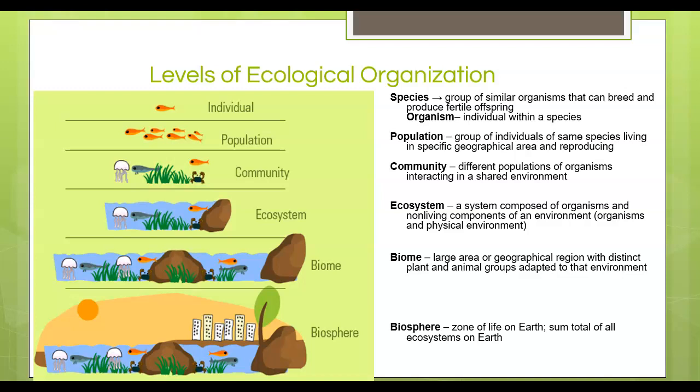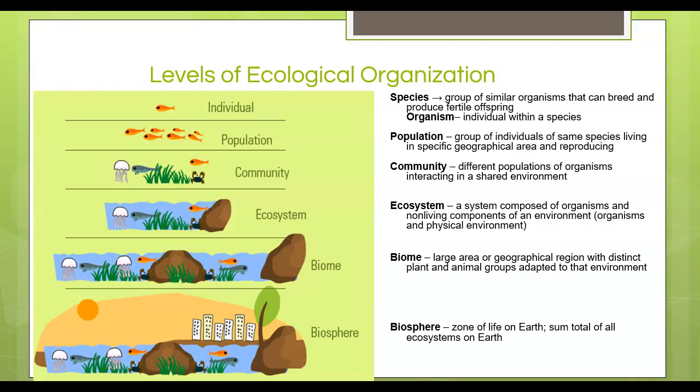a certain shared environment. Now, if we start looking at the living components and the non-living components, so the abiotic factors, whenever we start looking at the non-living components, then we are starting to talk about an ecosystem. So it's still going to be a system that has organisms and non-living components in the same environment.